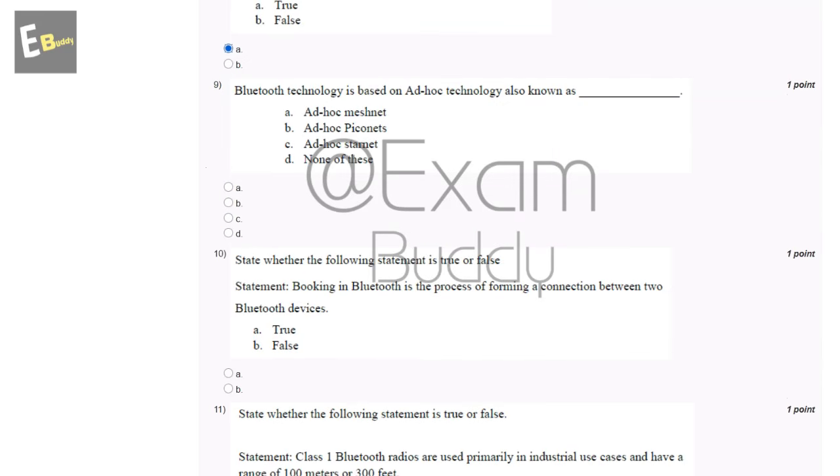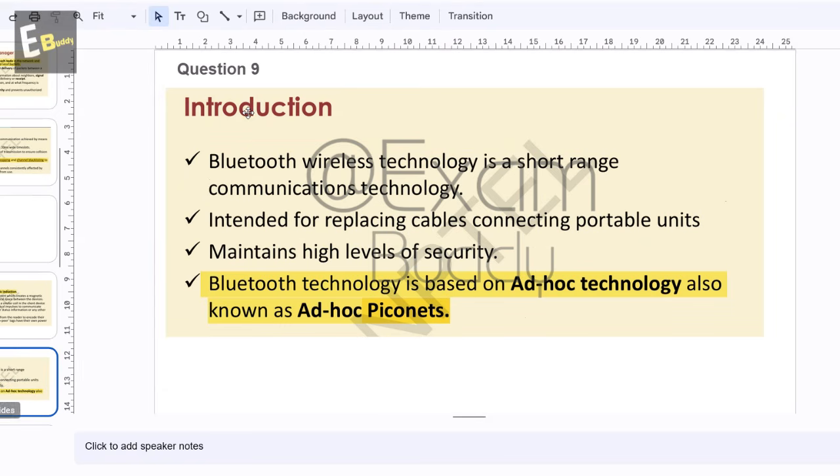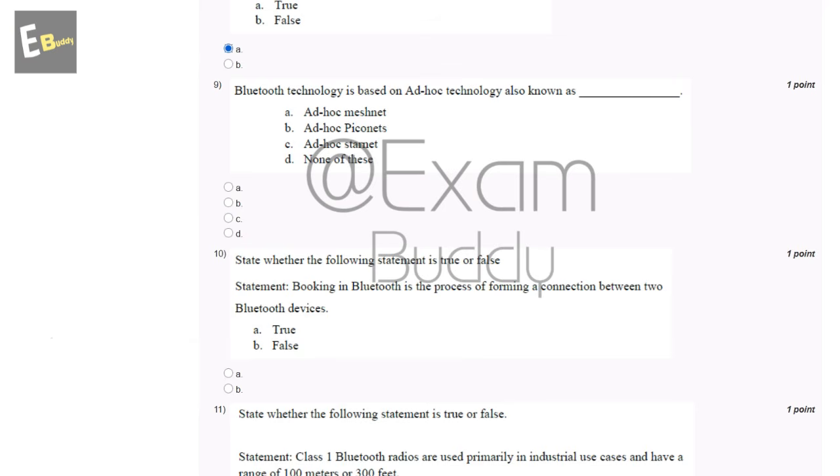Now, the ninth question is: Bluetooth technology is based on ad hoc technology, also known as dash. Options: ad hoc meshnet, ad hoc piconets, ad hoc starnet, or none of these. So let's check the answer of the ninth question. Bluetooth technology is based on ad hoc technology, also known as ad hoc piconets. So the answer of the ninth question is B, ad hoc piconets.